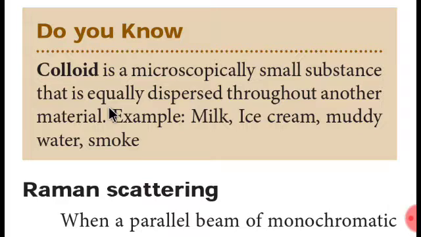See, if you wanna do some experiment, take milk and add some water. Some means a little amount of water into it, and if you just mix it, you won't see that water and milk are separate. It is both mixed now, but actually milk is separate, water is different. But after mixing, they are just a single compound, and this compound is called a colloid. And for further experiment, you can have a white color torchlight.